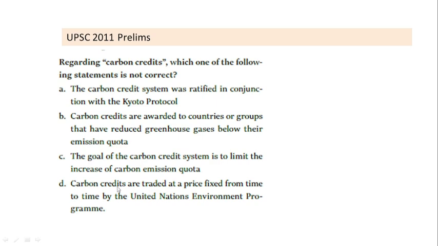And the last is, carbon credits are traded at a price fixed from time to time by United Nations Environment Program. Now this is not correct because UNEP has no role to fix the price. In fact, the carbon credit prices are fixed in exchange market. For example, multi-commodity exchange market of India. So the only option which is not correct is D. So D is the right answer.